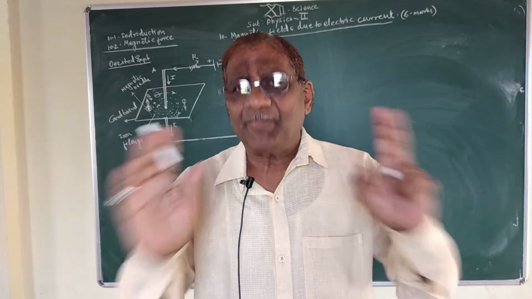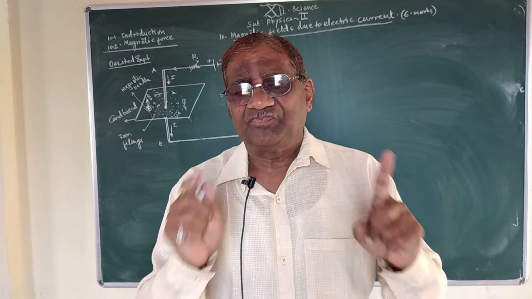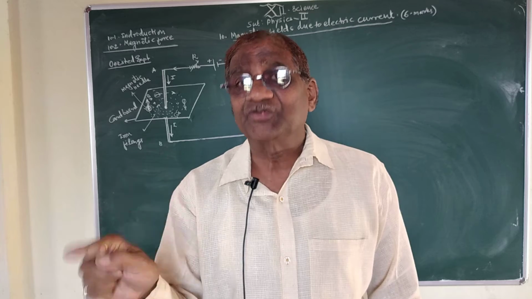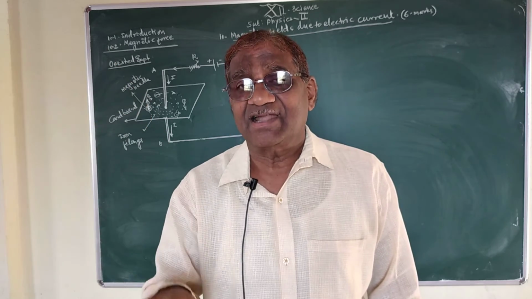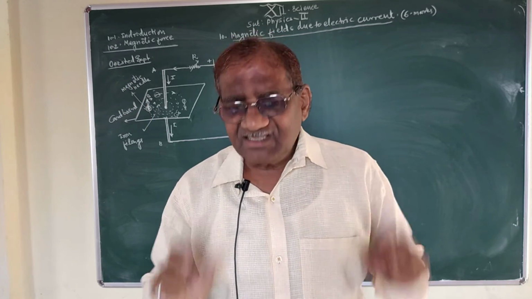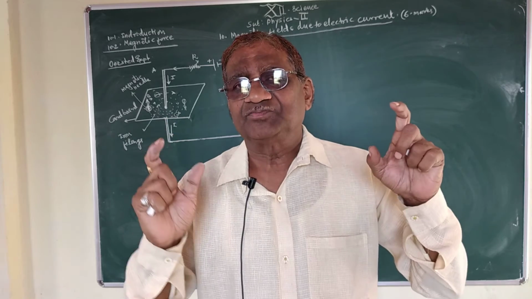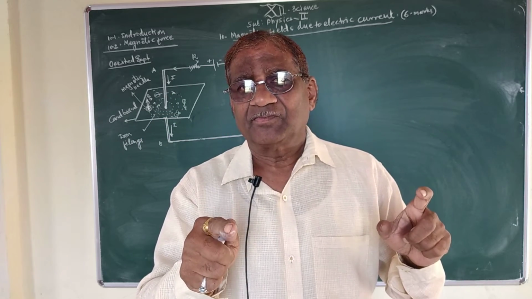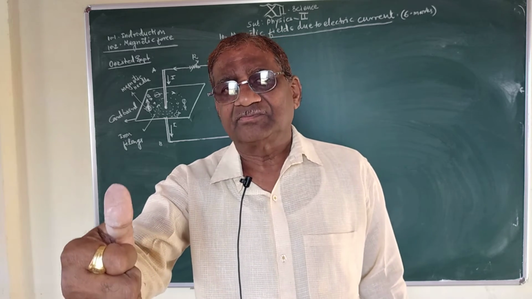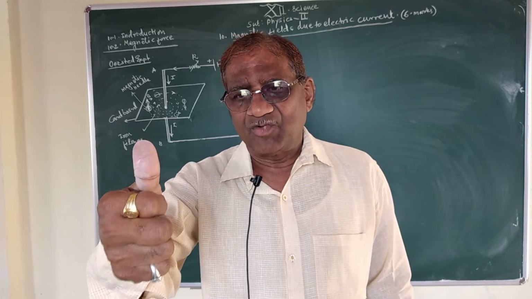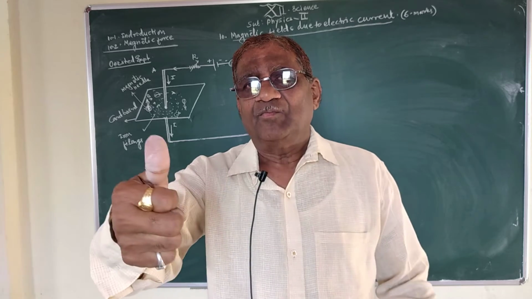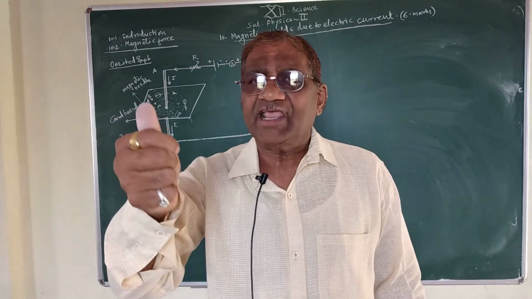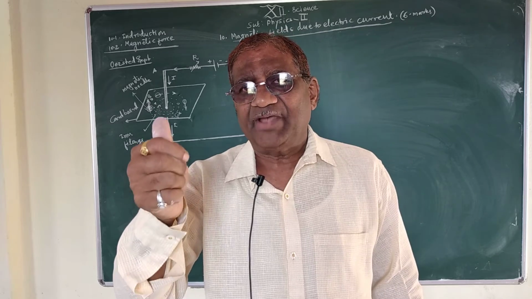Now, how can we find the direction of magnetic field produced by a current carrying conducting wire? This direction of magnetic field was found by Oersted by using the right hand thumb rule. By using the right hand thumb rule, we can find the direction of magnetic field.